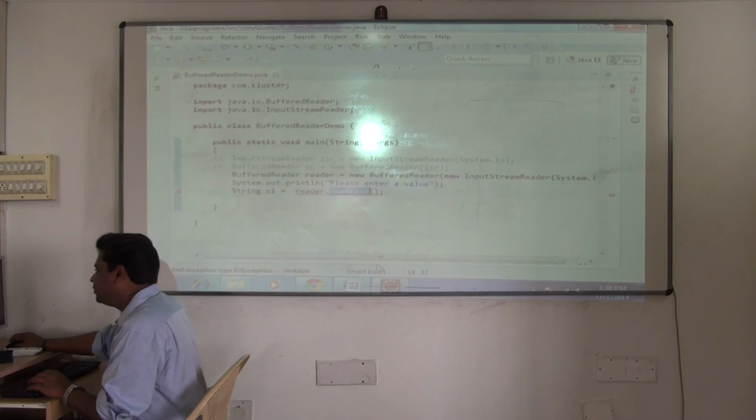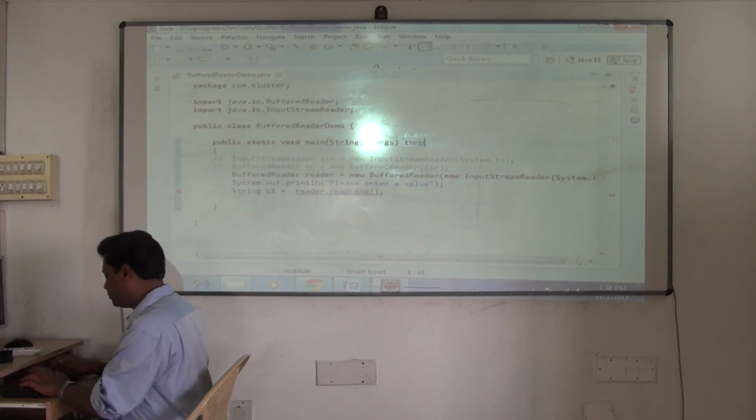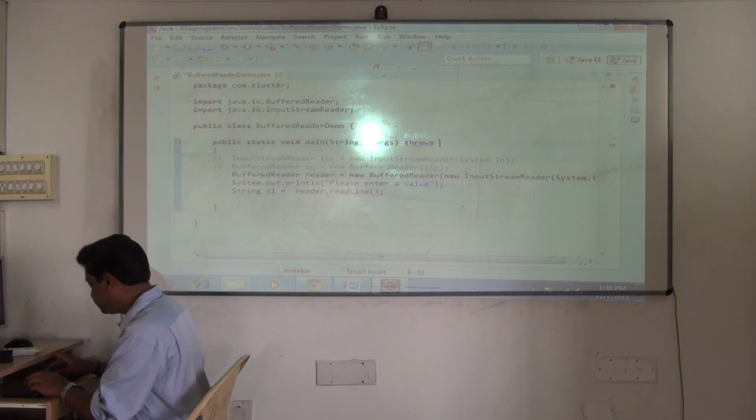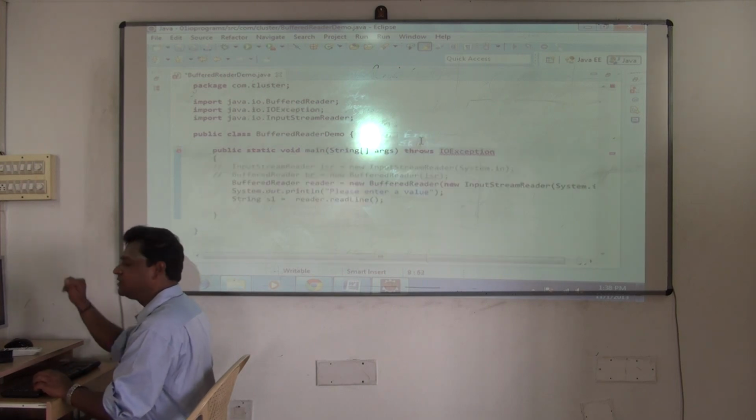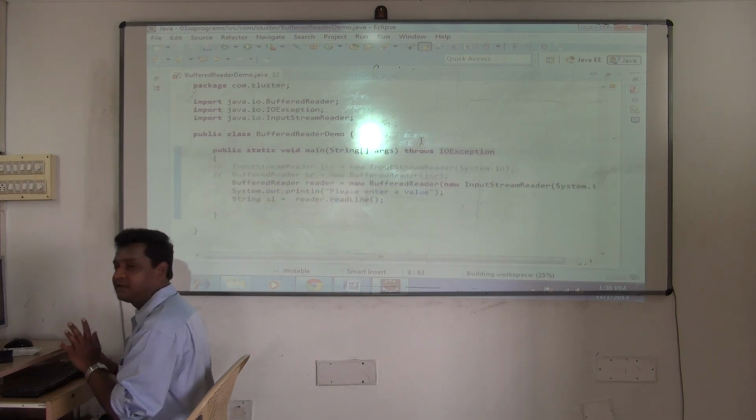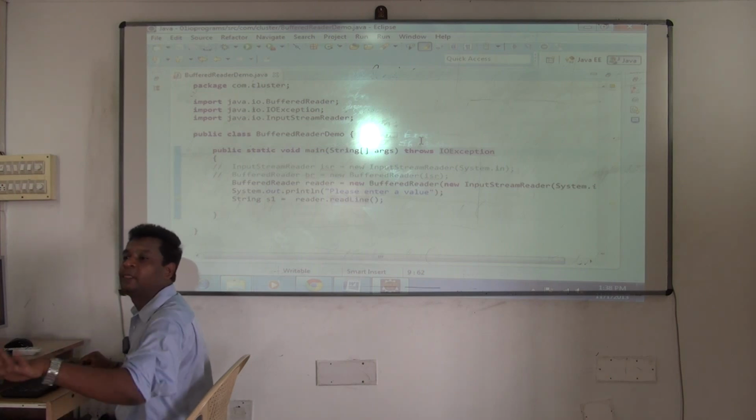So it throws. It's going to throw, but it's a checked exception. One option is, see this, throws. But you know what happens? The main method will terminate. So it's your wish. Throws IOException. It is importing. See, the IOException is a class. Either this or you write it in try catch.